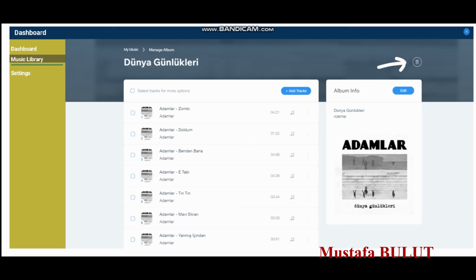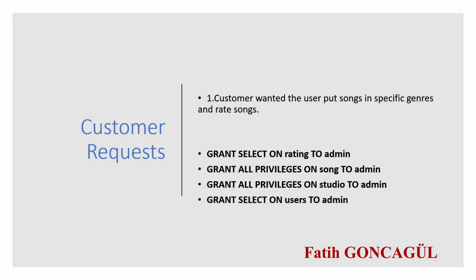Now my friend Fatih is going to talk about the music library user requirements part. Hi everyone, my name is Fatih and I'm going to talk about expansion requests.